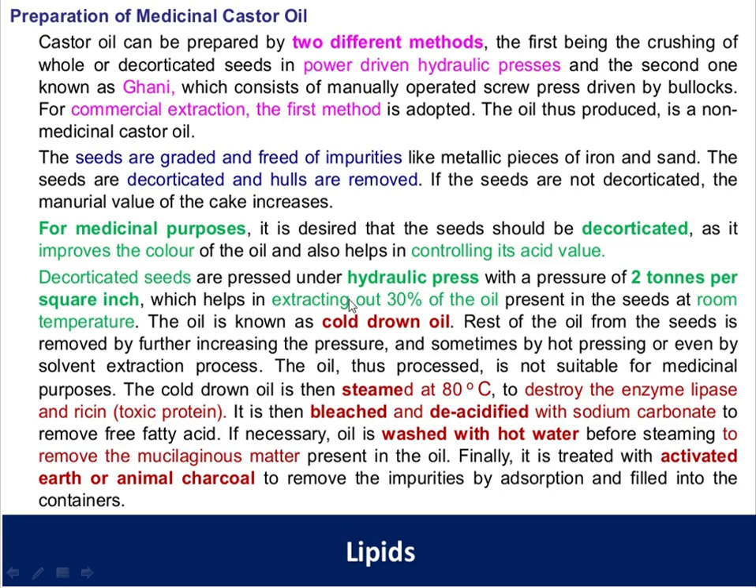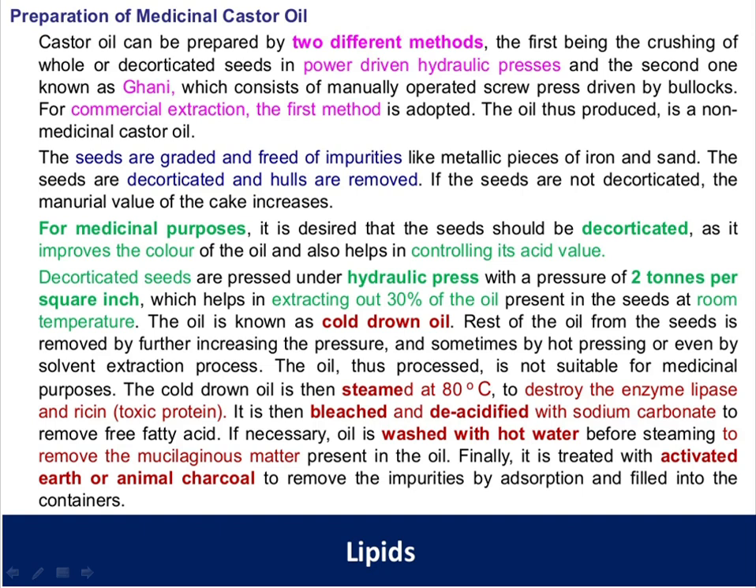This helps in extracting 30% of the oil present in the seed at room temperature. Upon applying the pressure of 2 tons per square inch, 30% of the oil is extracted. The oil extracted this way is known as cold drawn oil, which we had already discussed under the biological source, and it is used for the medicinal purpose.